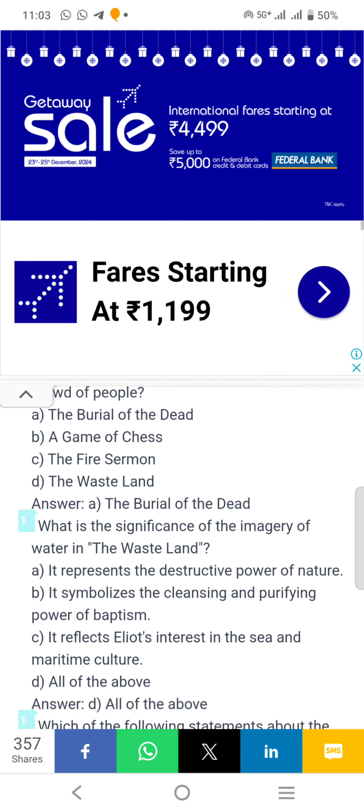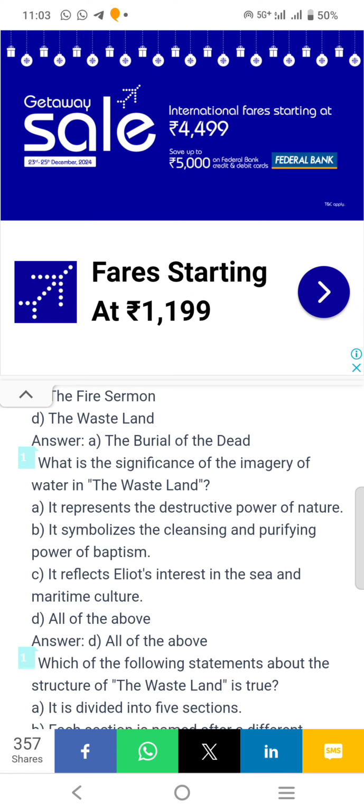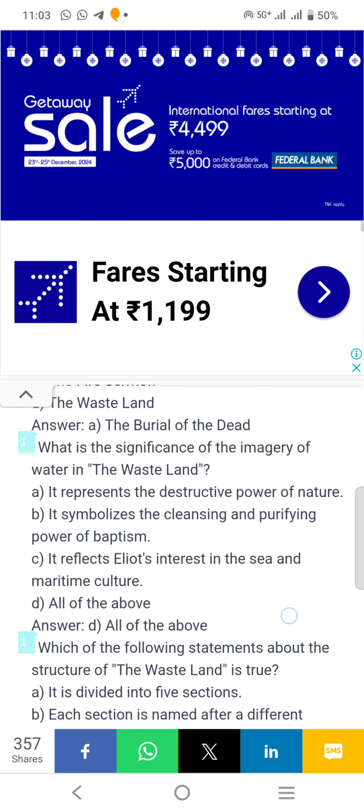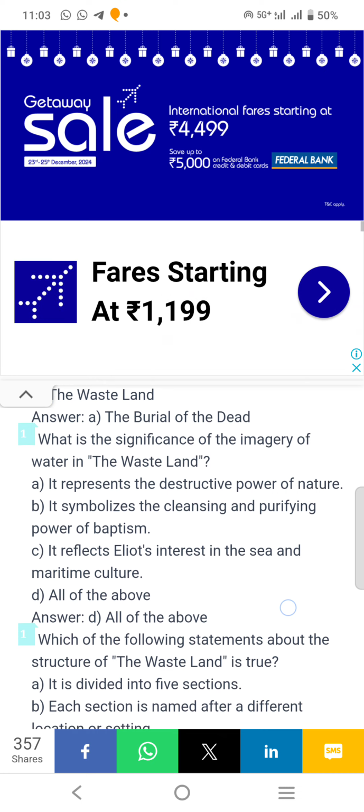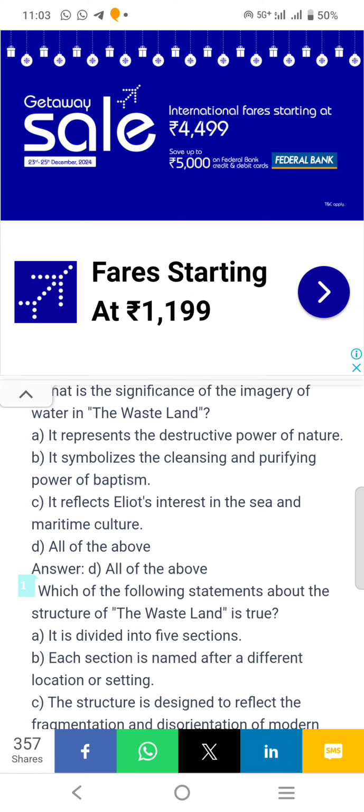What is the significance of the imagery of water in The Wasteland? Answer D. It represents the destructive power of nature. It symbolizes the cleansing and purifying power of baptism. It reflects Eliot's interest in the sea and maritime culture.